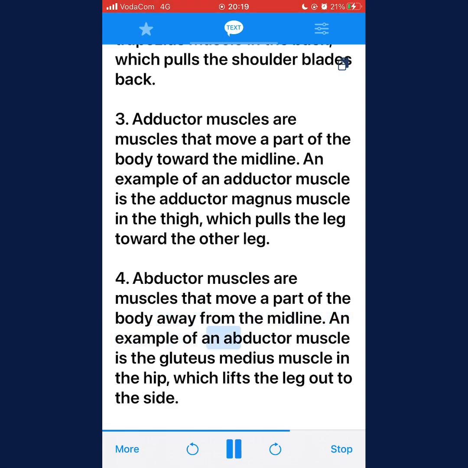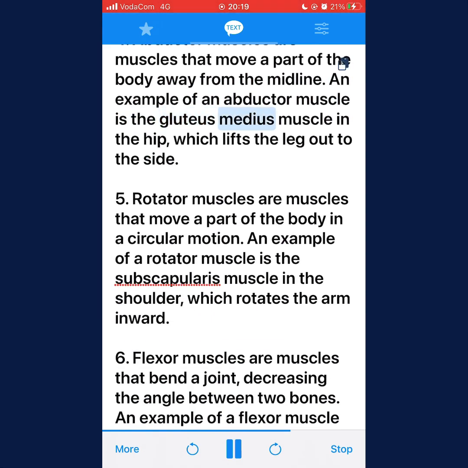An example of an abductor muscle is the gluteus medius muscle in the hip, which lifts the leg out to the side. 5. Rotator muscles are muscles that move a part of the body in a circular motion. An example of a rotator muscle is the subscapularis muscle in the shoulder, which rotates the arm inward.